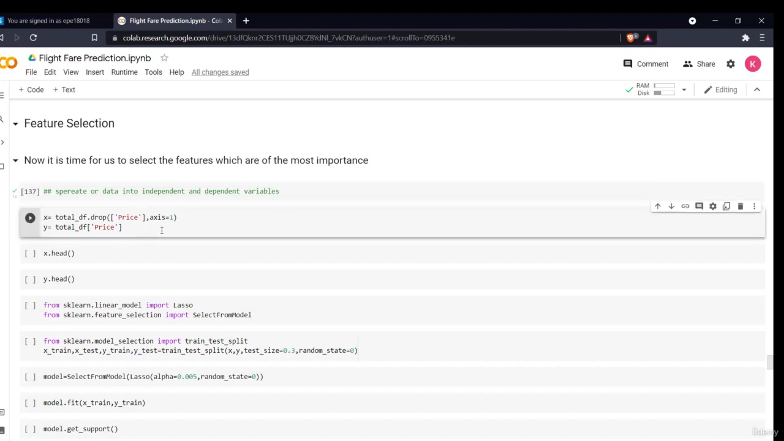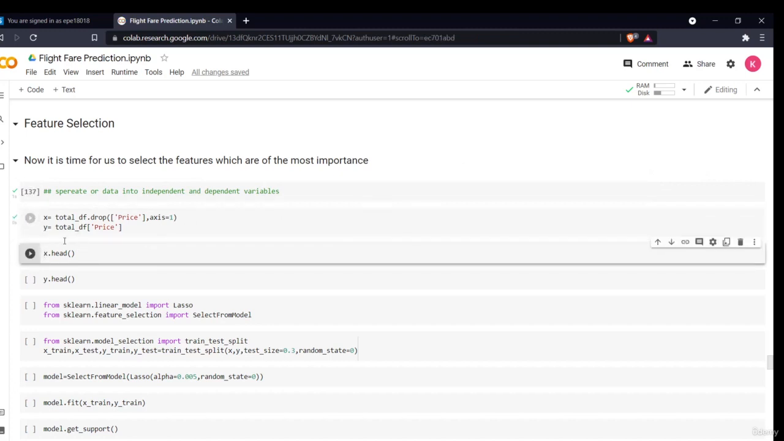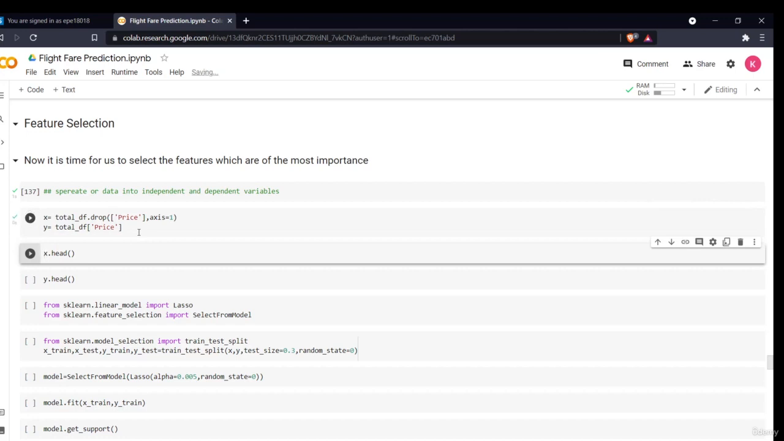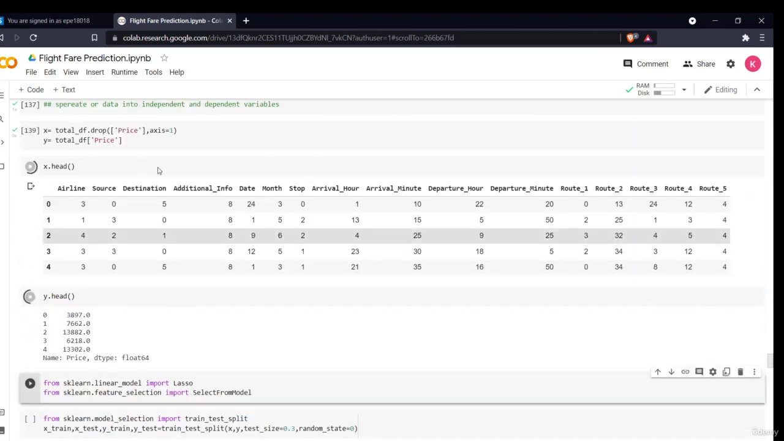Now what I have done, I have created two data frames, X and Y. Basically in the X data frame, I have dropped the price column from the total DF. That is basically my independent variables, and in the Y I have only taken the price column, which is basically my dependent variable. I'll train this on the basis of these variables. Now when I see, this is my X, okay, and this is my Y.